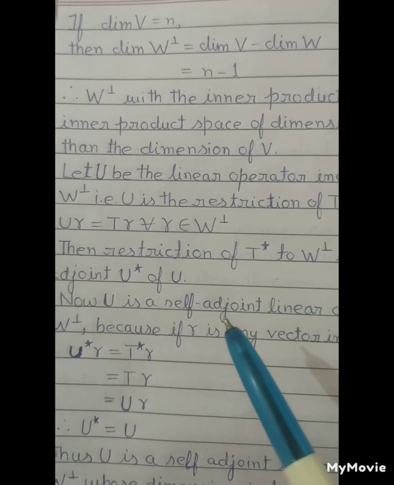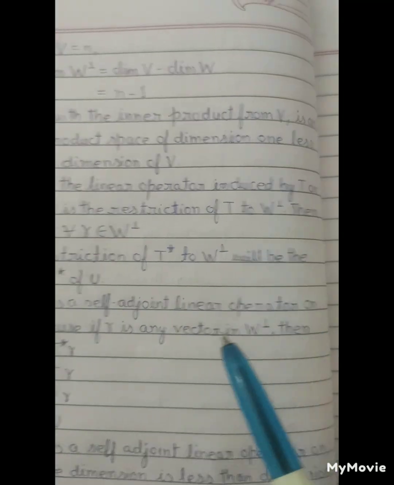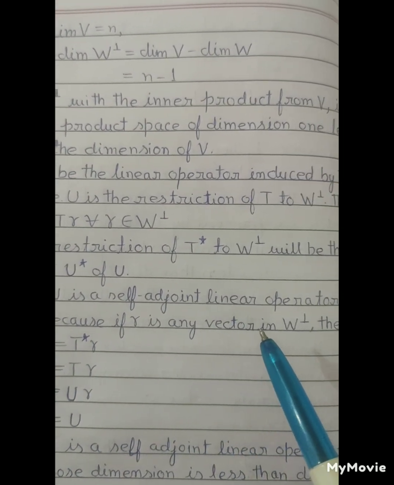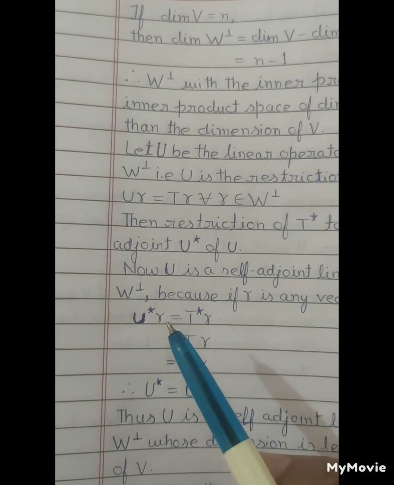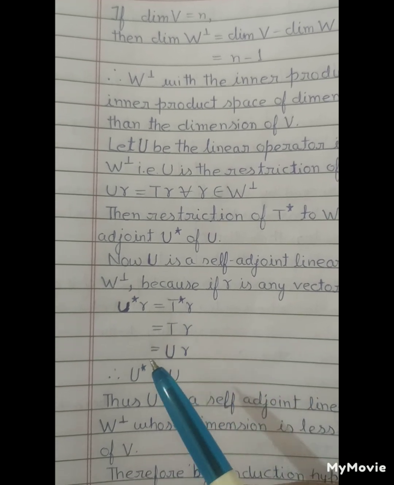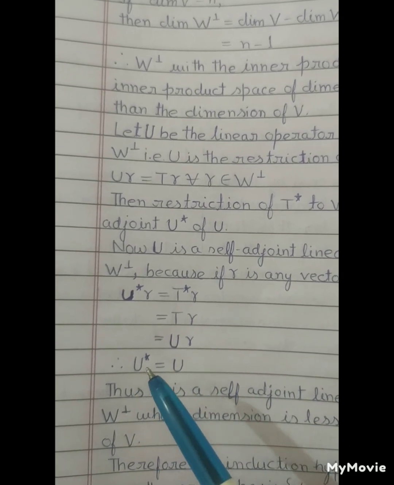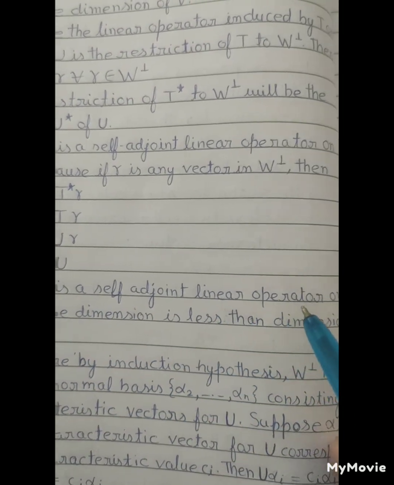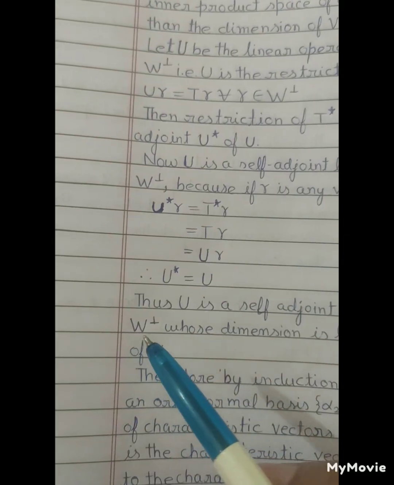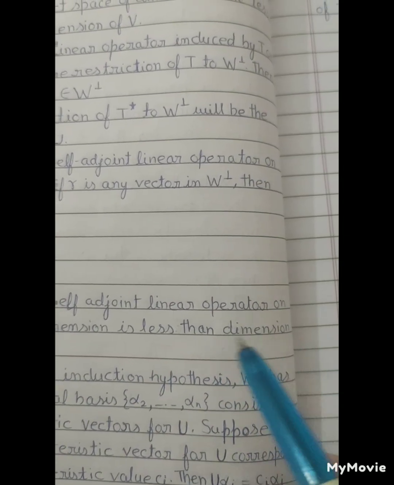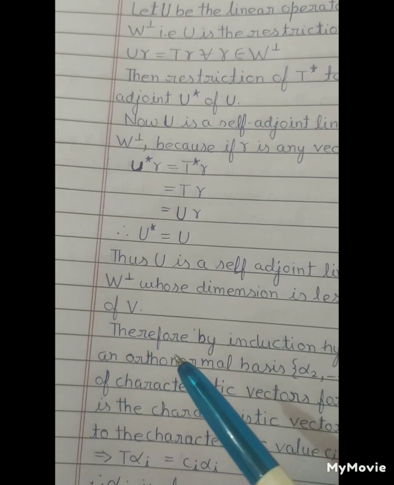Now U is a self-adjoint linear operator on W normal, because if gamma is any vector in W normal, then U star gamma equals T star gamma equals T gamma equals U gamma. So U star equals U. Thus U is a self-adjoint linear operator on W normal, whose dimension is less than the dimension of V.